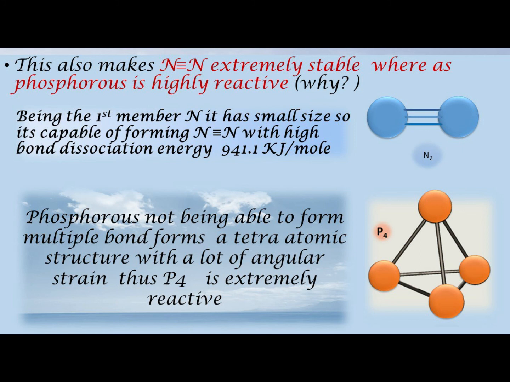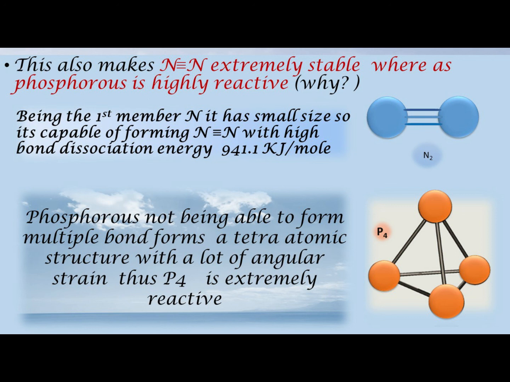Now we are going to consider the question why nitrogen is extremely stable, whereas phosphorus, which belongs to the same group, is highly reactive. From our previous discussion, we know that nitrogen, being the first member, the smallest in size, capable of forming multiple bonds, forms a triple bonded diatomic gas.